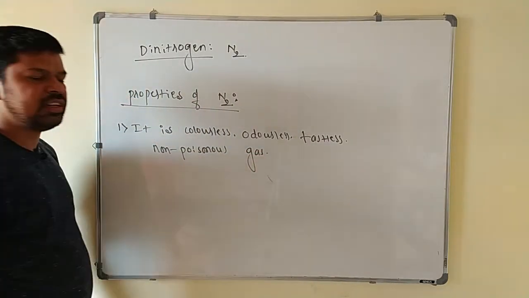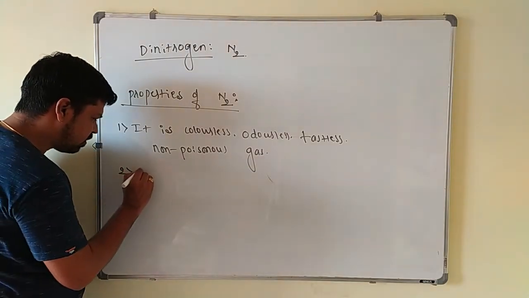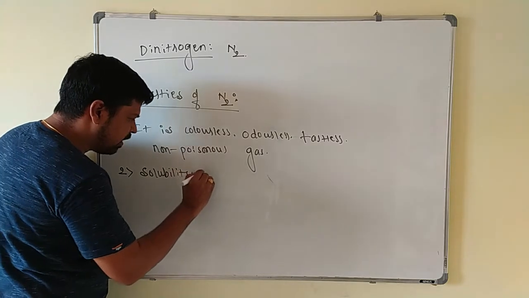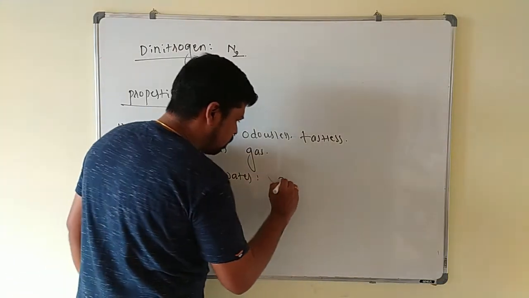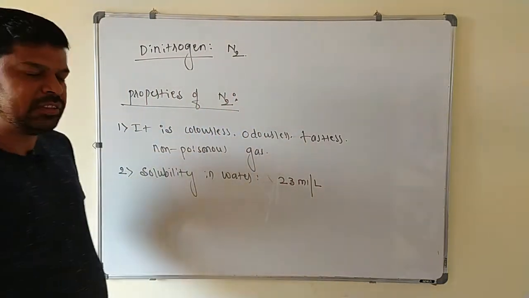Colorless, odorless, tasteless and non-poisonous gas it is. Next one, its solubility in water. Solubility in water is 23 ml per liter of the water.